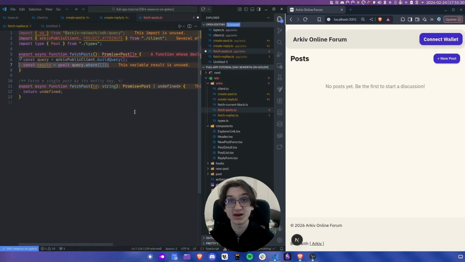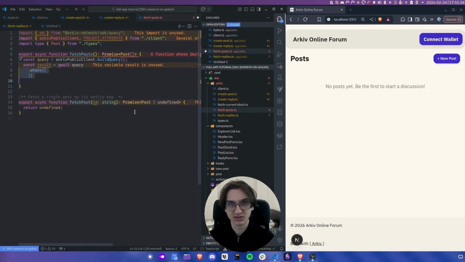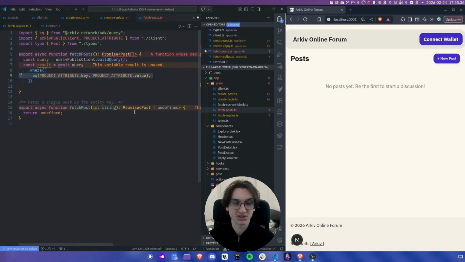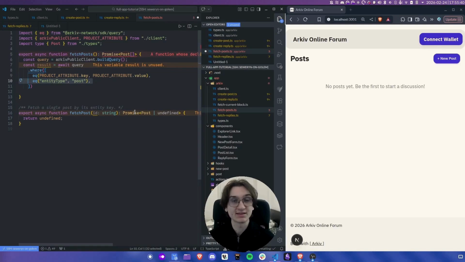Now we can filter by attributes we set on entities. In this case, we're going to have two attributes we need. Number one is going to be the project attribute, which we just talked about. And number 2 is going to be the entity type, because as you can remember, we are making posts and replies as separate entities. Now we are not done yet.